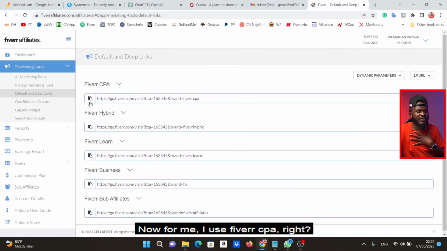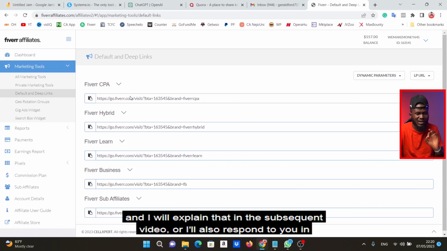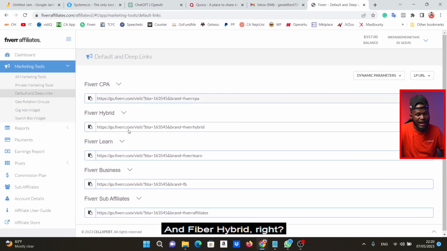Now for me, I use Fiverr CPA, right? If you want me to explain what this means, let me know in the comment section and I will explain that in a subsequent video, or I'll just respond to you in the comment section explaining exactly what the difference is between Fiverr CPA and Fiverr hybrid, right?